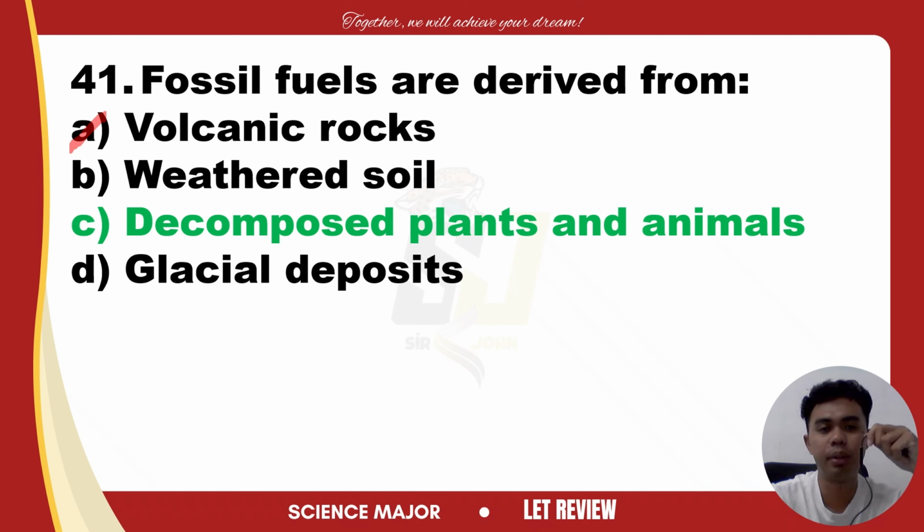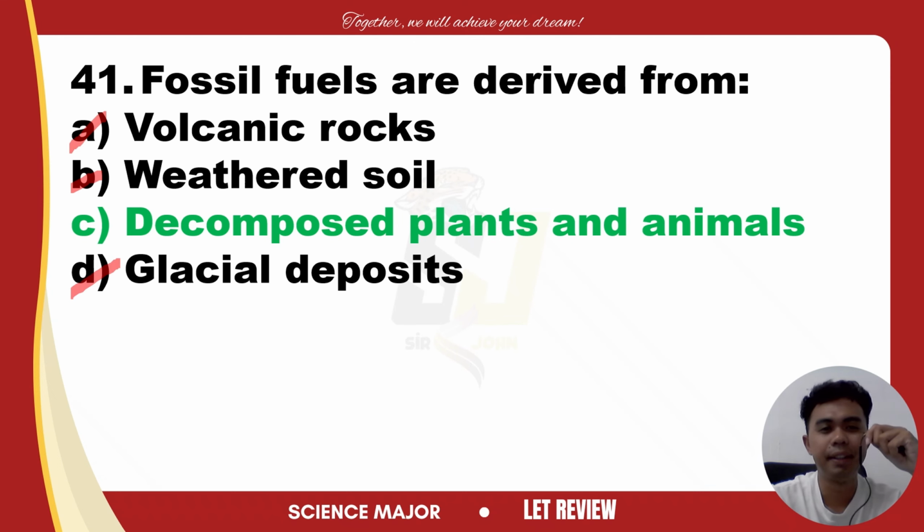That's also wrong. We have glacial deposits. Glacial deposits result from movement of glaciers and contain rocks and debris, not organic material that decomposes into fuel. Still has nothing to do with fossil fuels. The answer is letter C.